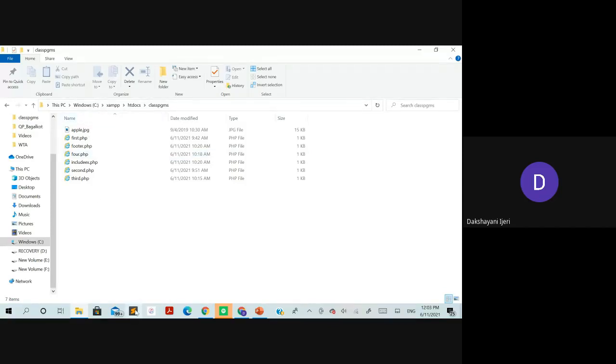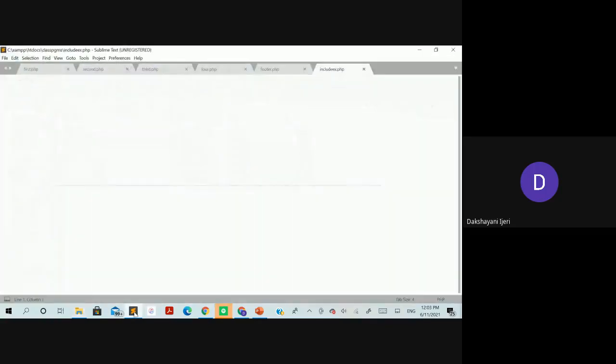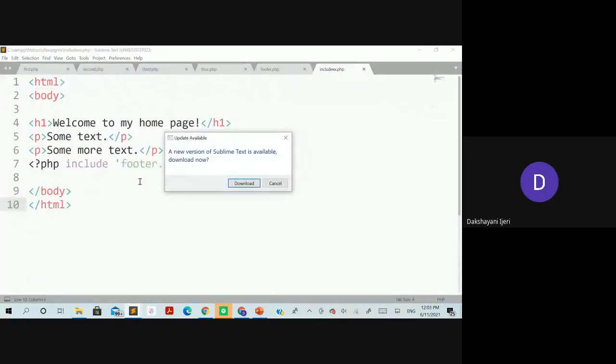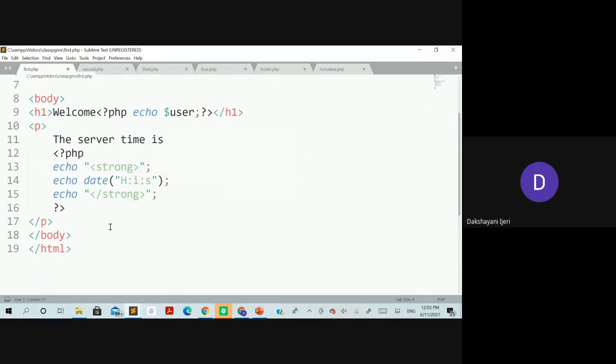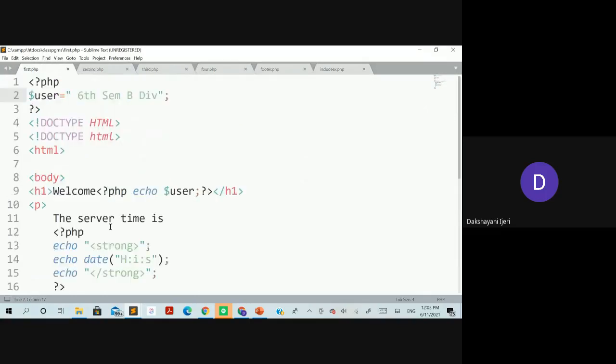The editor that is being used for typing the PHP is Sublime itself. You need not use any other editor. Sublime also supports PHP.